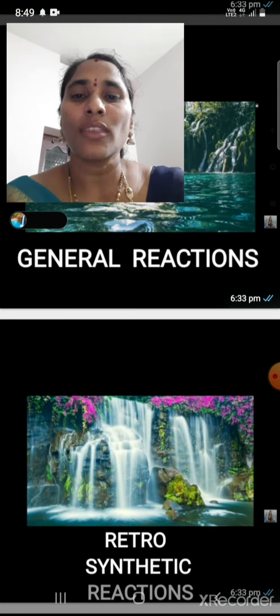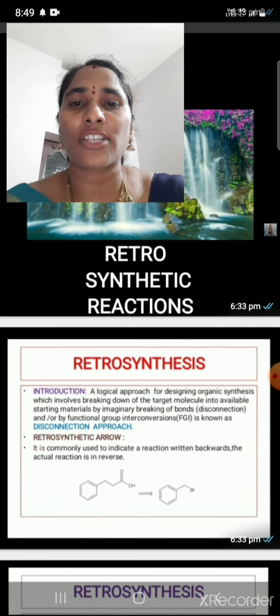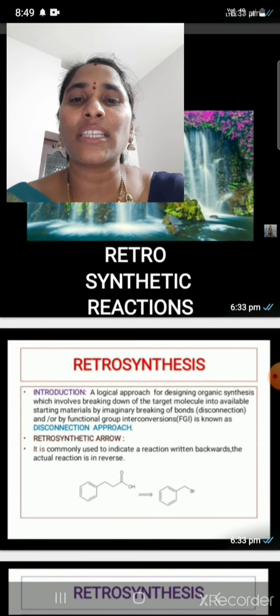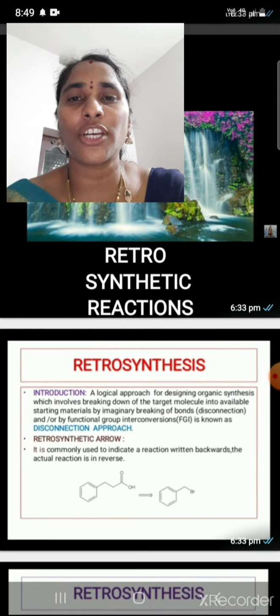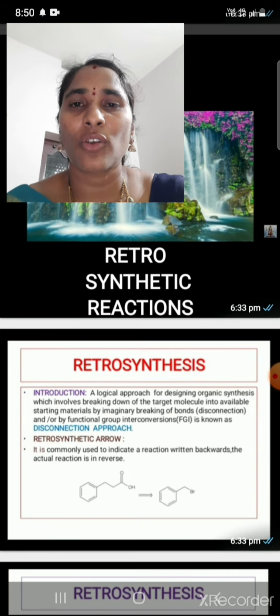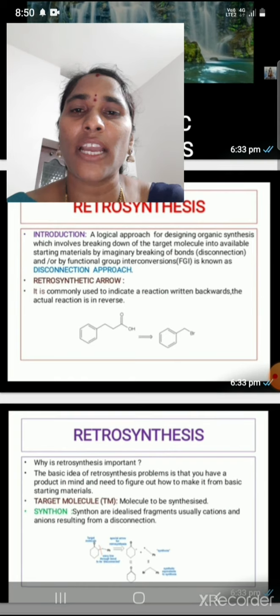Okay, next we are coming to retrosynthetic reactions. What are retrosynthetic reactions? Retrosynthetic reactions mean the reverse of the reaction. In general reactions, reactants are converted into products. Here, in a retrosynthetic reaction, the product is converted into reactants. That means the reverse of the general reaction.